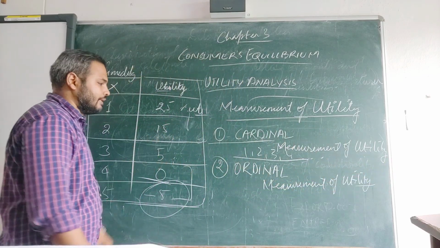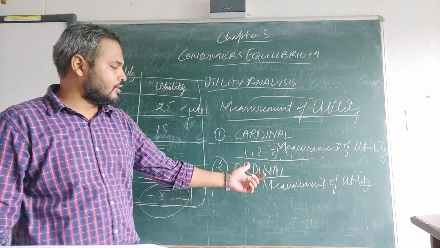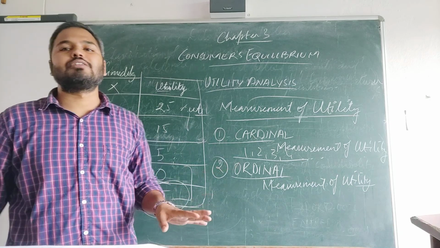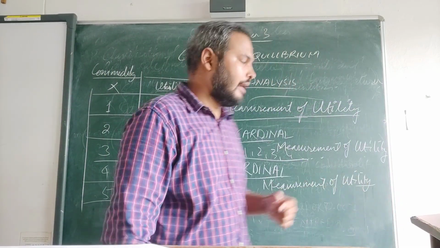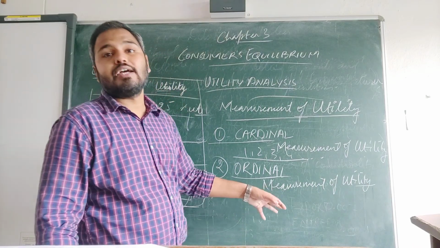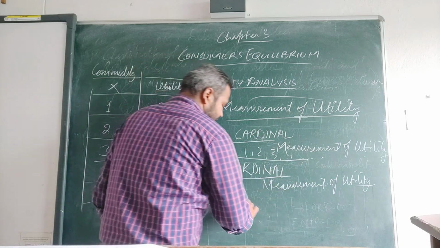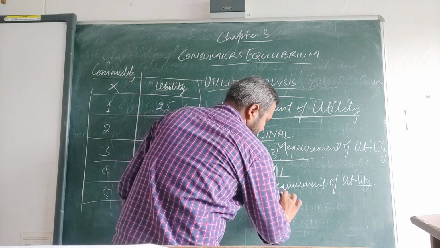Then if we talk about ordinal measurement of utility, there is no number defined. Here expression comes. You can rank your utility in a position or expression like high and low.